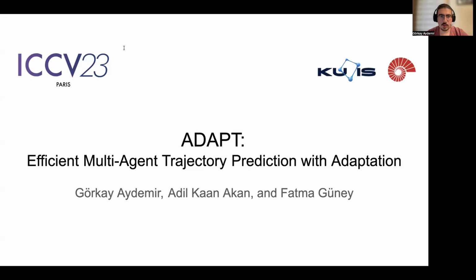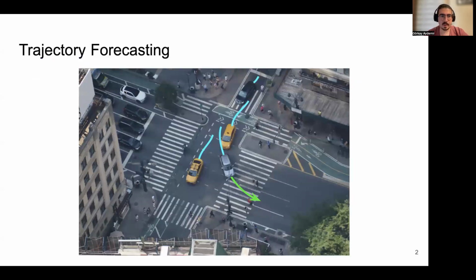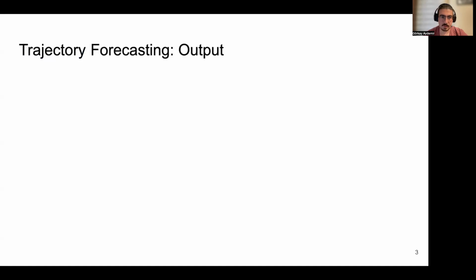Hi, I am Görkay Aydemir from Koç University, Istanbul, and I am going to present our paper ADAPT, Efficient Multi-Agent Trajectory Prediction with Adaptation. In this paper, we address the problem of trajectory forecasting for autonomous driving. Our goal is to predict the future locations of agents by considering the map information and the past location of agents. There are two types of objectives in trajectory forecasting: single agent prediction and multi-agent prediction.